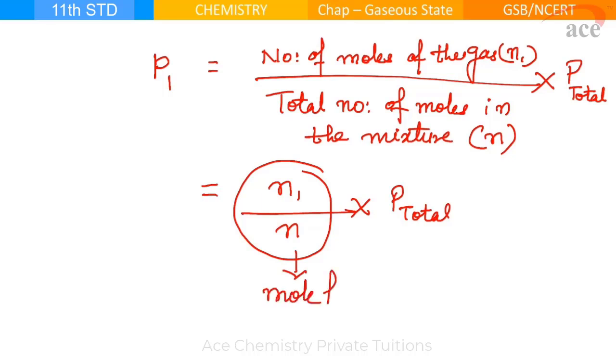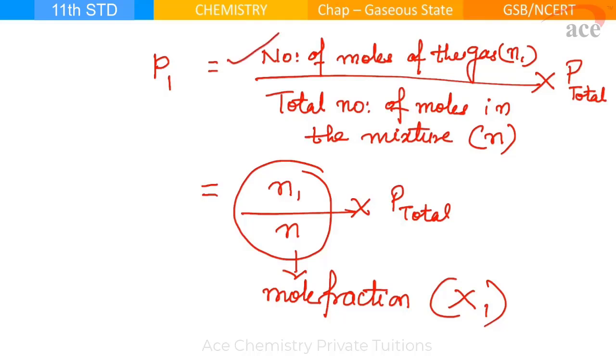Clear? What is this? Moles of a solute upon total moles. Mole fraction. And it is denoted by chi1. Yes, it's actually chi1, but we call it x1. I hope this is clear. What is partial pressure? Partial pressure is the pressure exerted by the gas when it's alone in the container at a given temperature. Here, what are we taking?